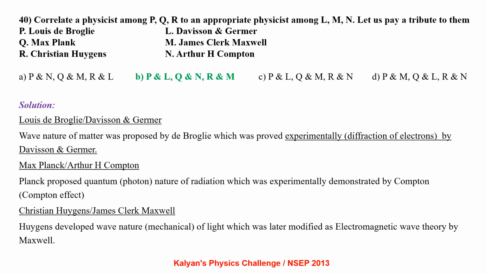Louis de Broglie and Davisson Germer are related because the wave nature of matter was proposed by Louis de Broglie, which was proved experimentally by the Davisson and Germer experiment. Max Planck and Arthur H. Compton are related. Max Planck proposed the quantum nature of radiation, which was experimentally demonstrated by Compton in the Compton effect experiment. Christian Huygens and James Clerk Maxwell are related. Huygens developed the wave nature of light, which was later modified as the electromagnetic wave theory by Maxwell.